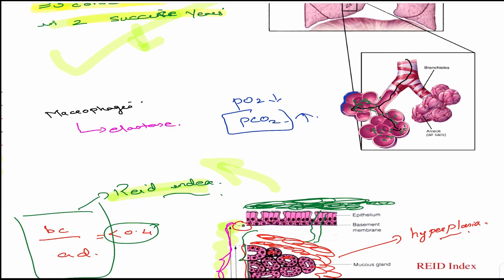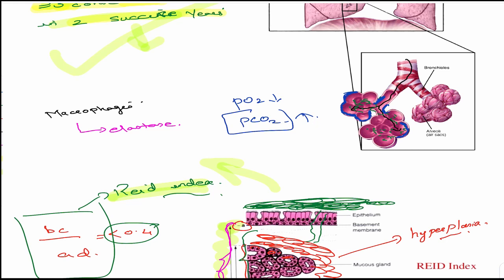So imagine there is elastase here, and sorry, not elastase, elastic fibers here. These elastic fibers are being destroyed. The dark blue is the destroyed elastic fibers. Now what happens if there are destroyed elastic fibers? Not just there, even here, even the entry part also. So all these areas will have destroyed elastic fibers. So the elastic recoil is lost, and over expansion will take place, over contraction or over collapse will also take place.